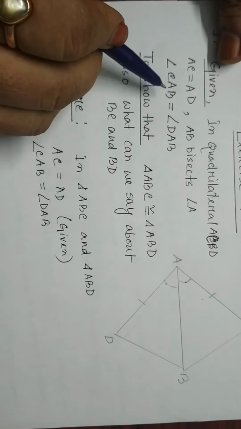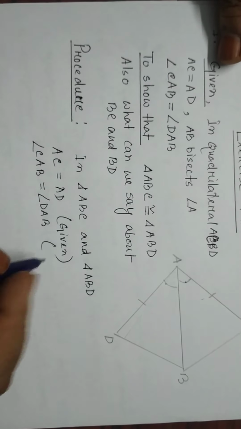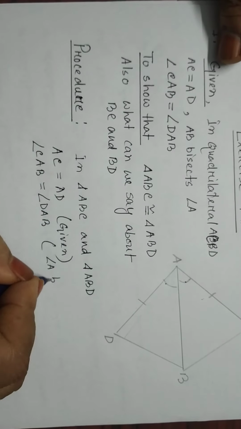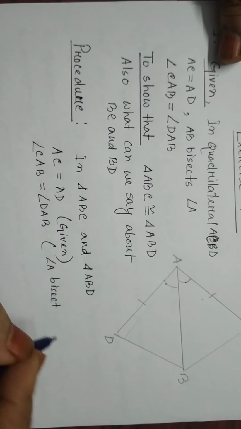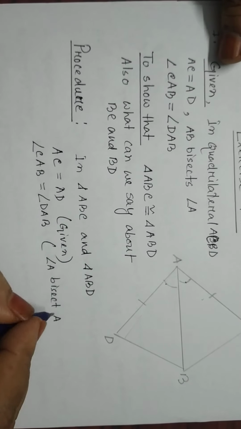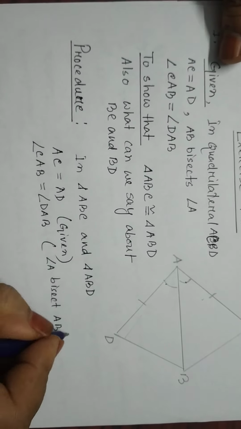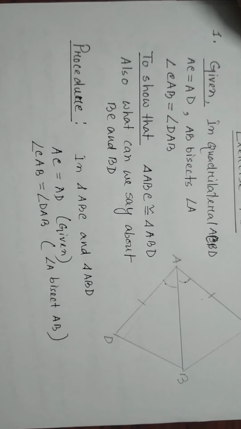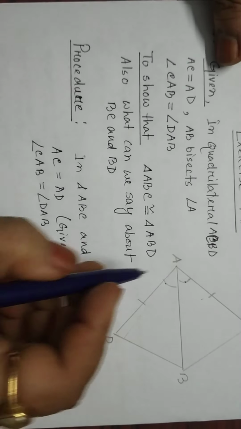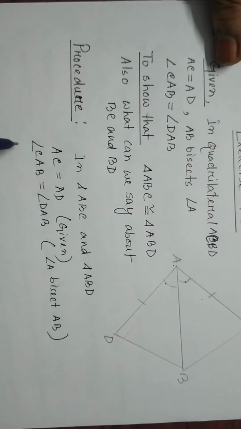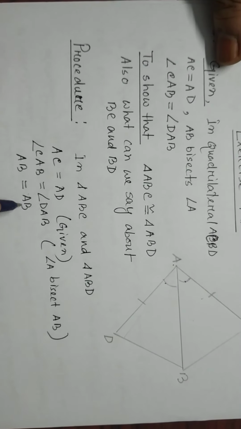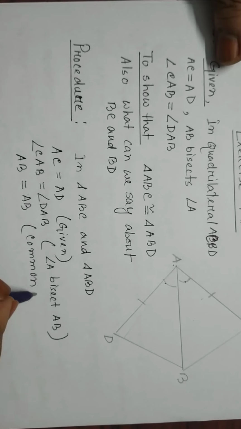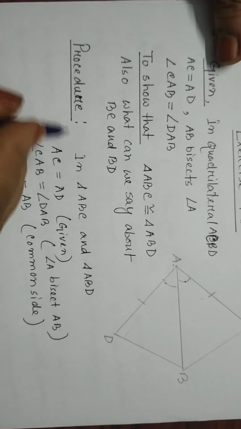This one is also given. Why? Because AB bisects angle A, that's why these two angles are equal. Now AB is the common side of these two triangles. Therefore AB equals AB. Why? Common side of these two triangles.